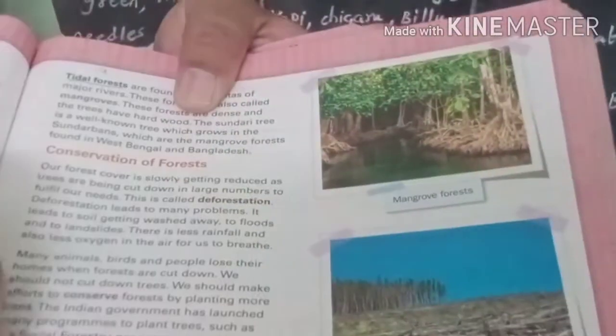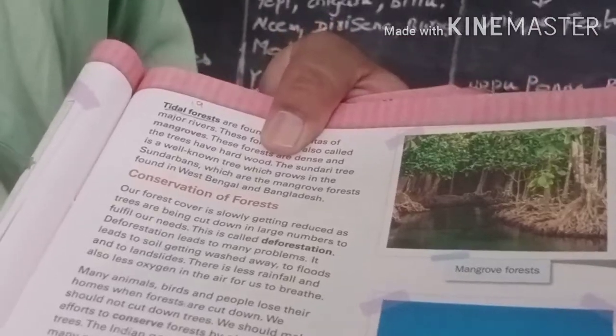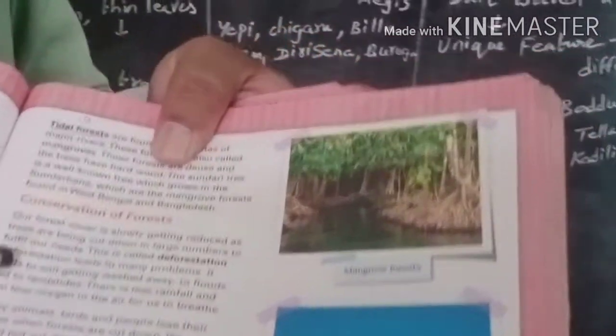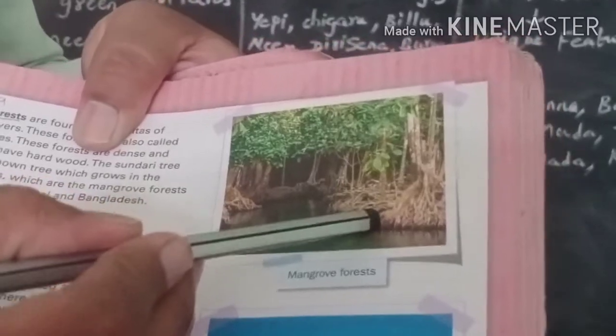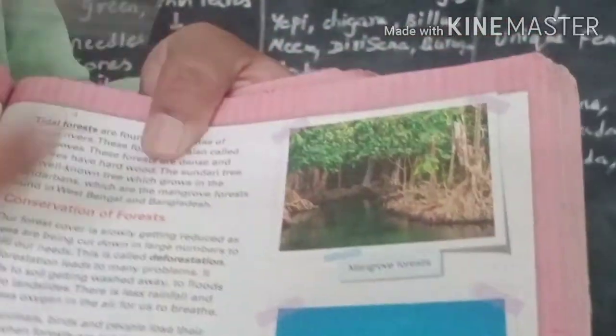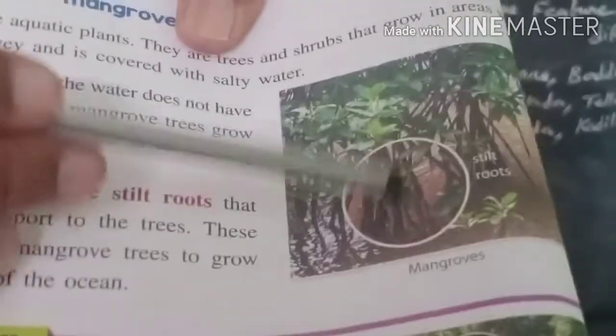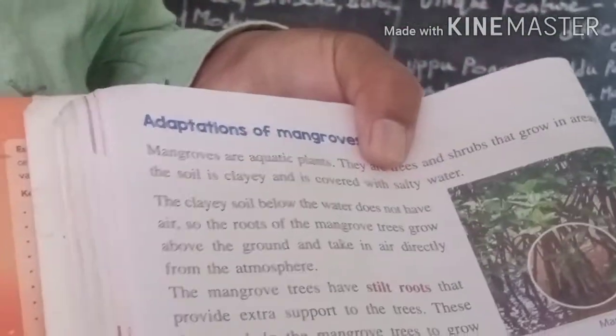The water below the clay does not have air. So only the roots of the mangrove tree grow above the soil and absorb air directly from the atmosphere. The roots of the tree that exist above the soil are called stilt roots, which give extra support to the mangrove tree. This is the unique feature of the mangrove tree, children.